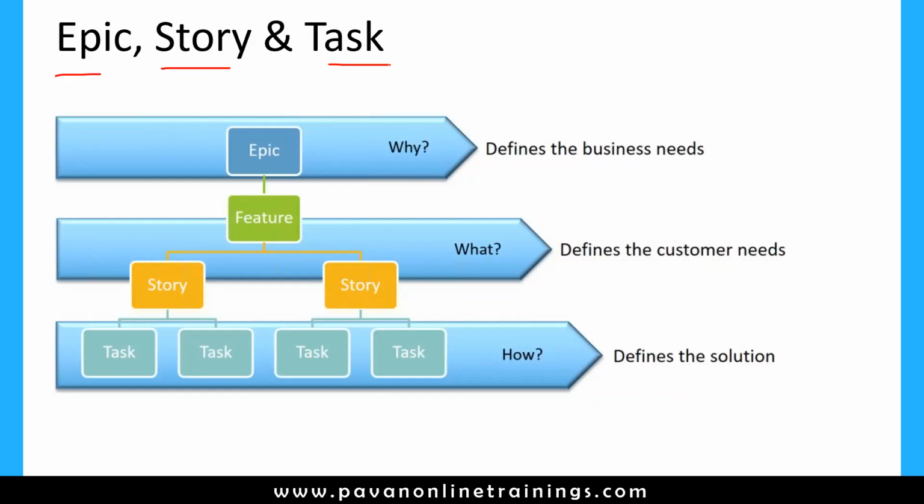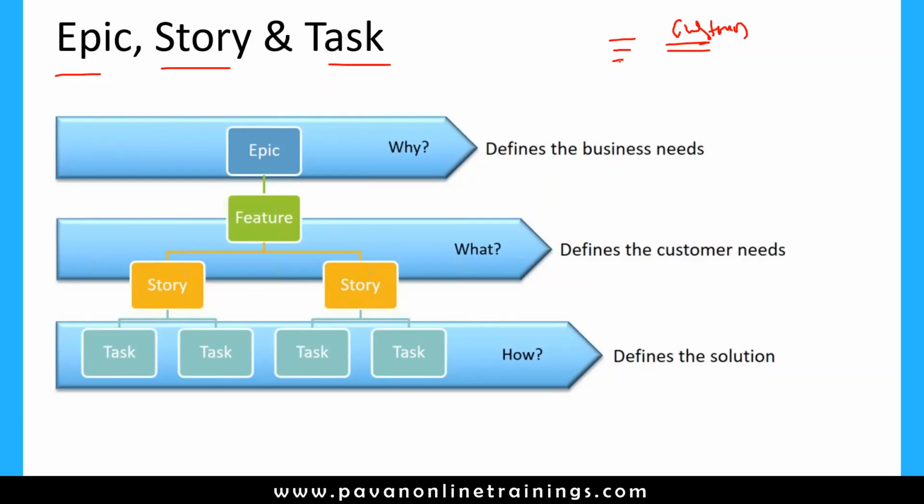So here we don't have any FRS document to understand the requirements. Instead of an FRS document, we have epics and stories. So what is epic and what is story? Epic is a larger requirement, basically defining the business needs. Let's say there is a customer, so he will create epics, that is, what is their business requirement.